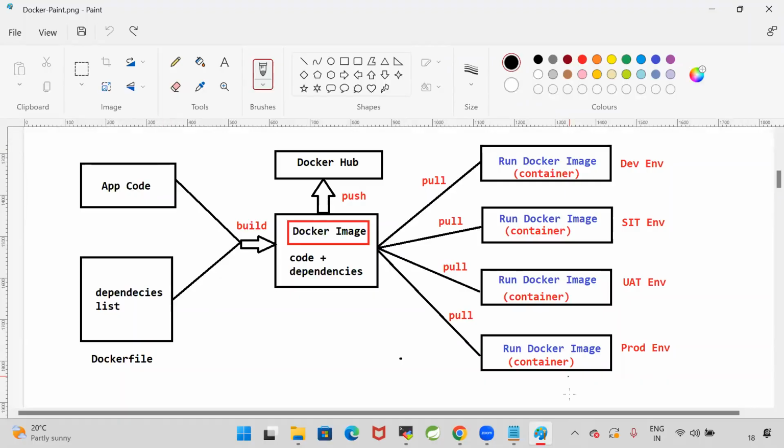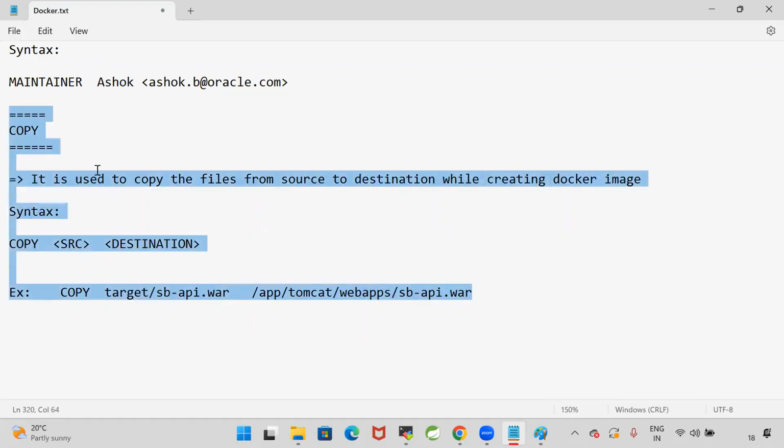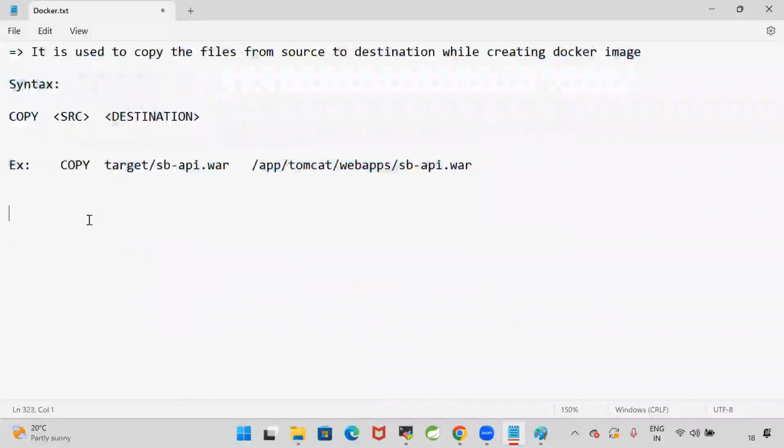So when we write in the Dockerfile, we will tell what is the location of our project code. Project is packaged as a jar file or war file. Copy that jar or war and keep it in the Tomcat. Like this, if you want to copy the files from source to destination while creating the Docker image, then you will go for the copy command. Similarly, we have one more command called the add command.